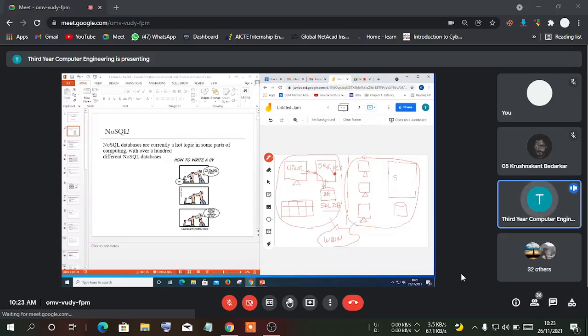The previous case was only a client server application where the data is stored on the server in a structured manner. But now the data may be stored in different locations, and remotely we can access the data. So this architecture is now extended to the distributed database application. Now the data is distributed across different servers, so more than one server is there, connected through the internet. So the workstations are connected through this internet.